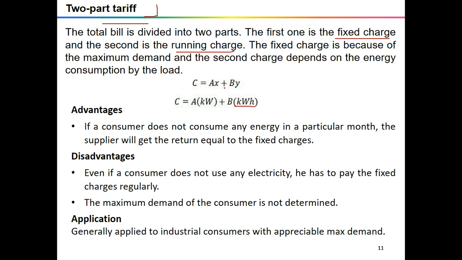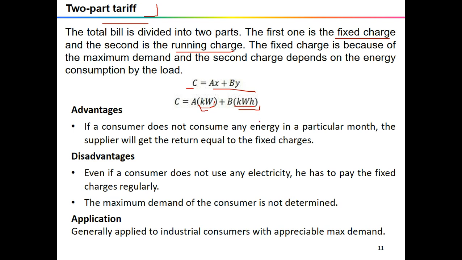So the total charge can be written as AX plus BY, where A is the charge per kilowatt of maximum demand, so this will be the maximum demand in kilowatt, and B is the charge per kilowatt hour of energy which that particular customer has consumed.